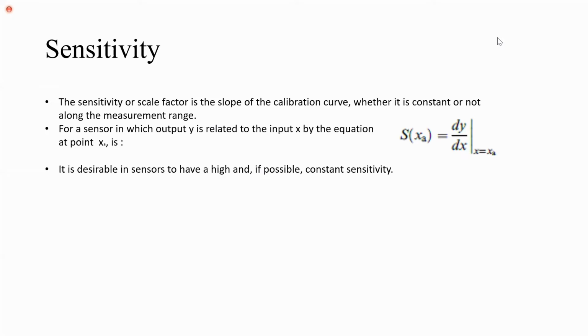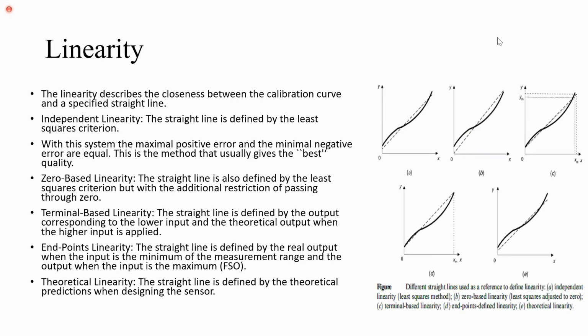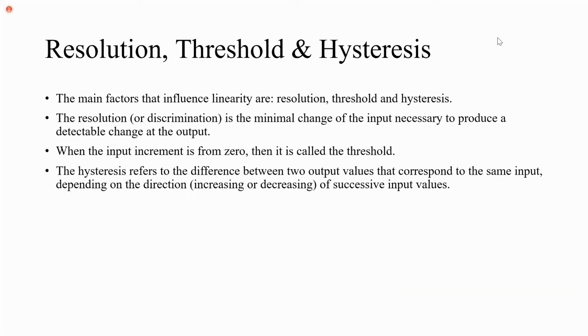Sensitivity, the speediness of the sensor to react with the variation in the parameter. Linearity, there should be a linear relationship between the physical parameter and the measurement system. Resolution, the least value that can be measured by the measurement system. Threshold, the maximum value that cannot be measured by the measurement system, which is less than the resolution. Hysteresis, showing different values for the same quantity in two different directions.